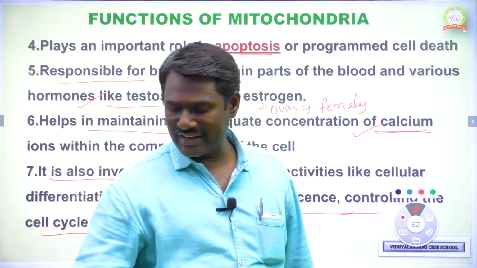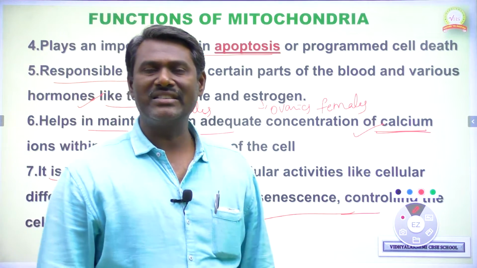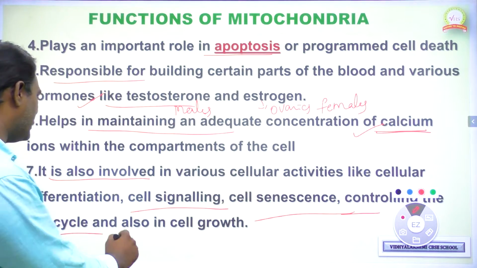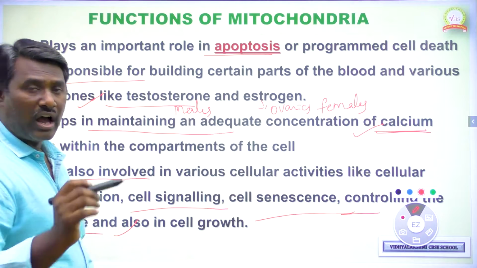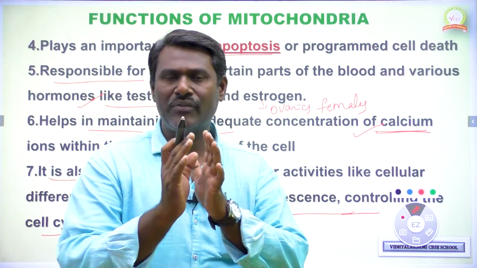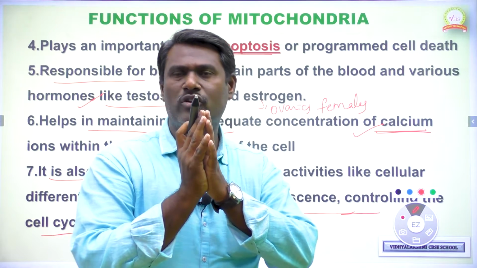The cell cycle consists of different types of stages. That cell cycle is controlled by the mitochondria, and it is also useful in controlling the growth of the cell. So all these activities are being controlled by the mitochondria.